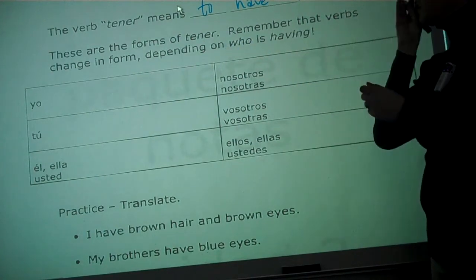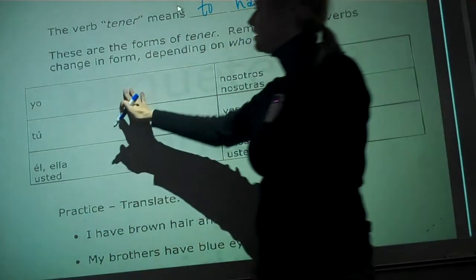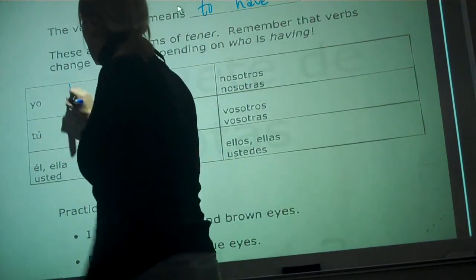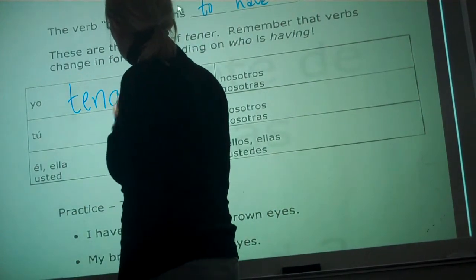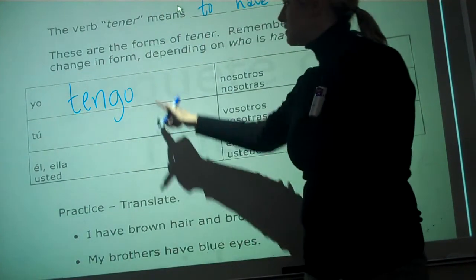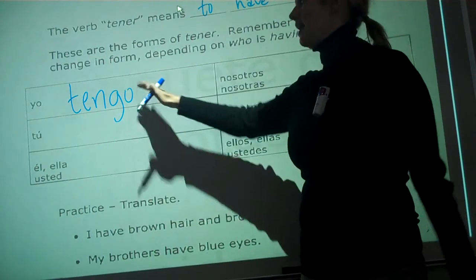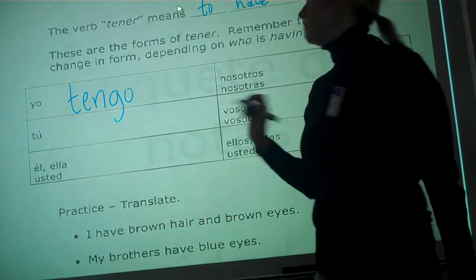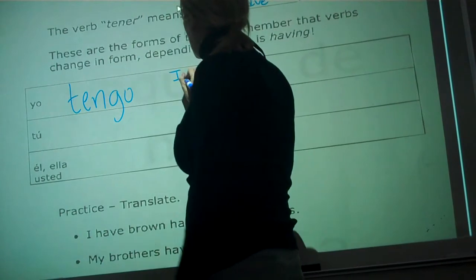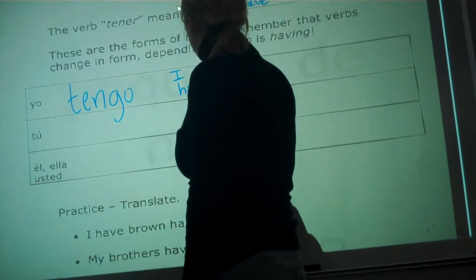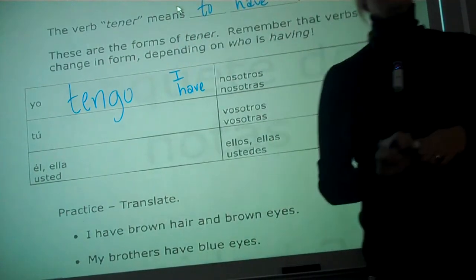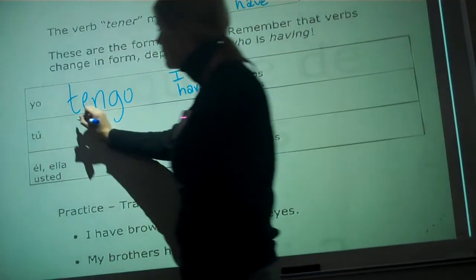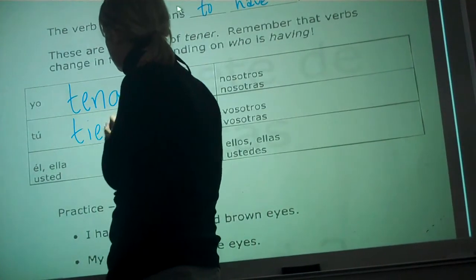Remember that verbs change in form depending on who is having. So right here, if you want to say I have, you have to say yo tengo. You can't mix it with the one down here for the tú form. It has to be yo and then tengo. Okay? What does that mean? I have. Very good. Tú tienes. What does tú tienes mean?